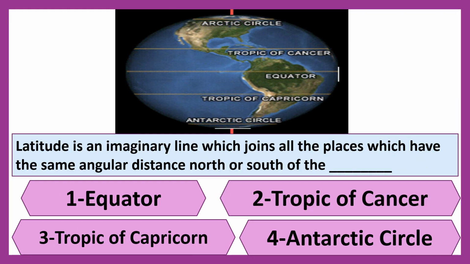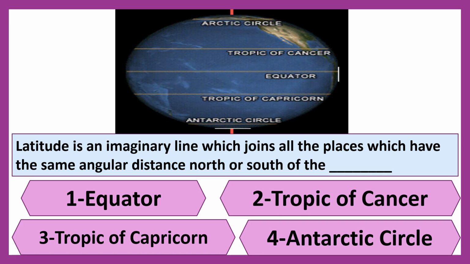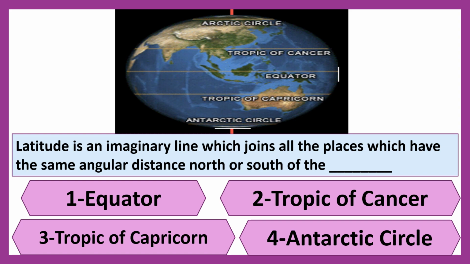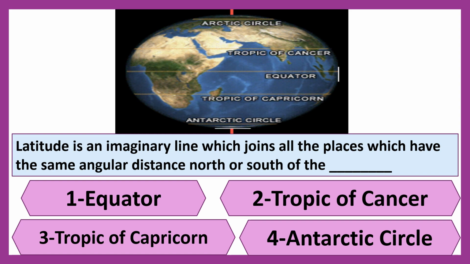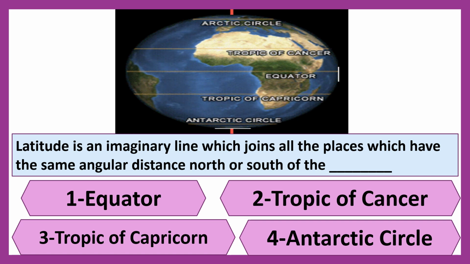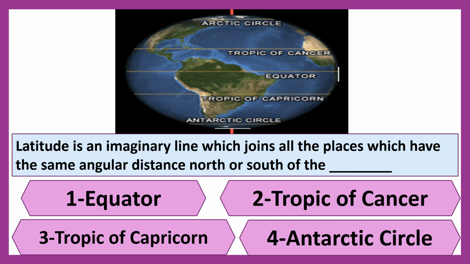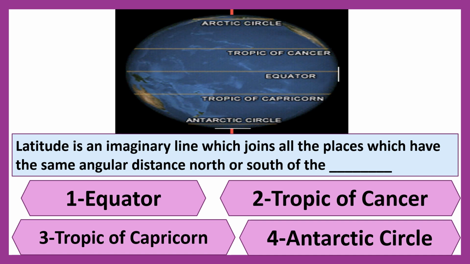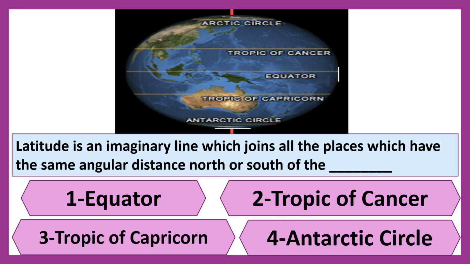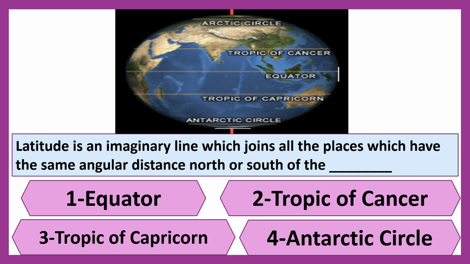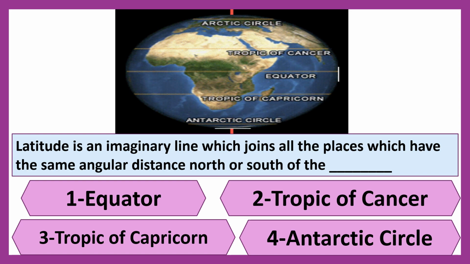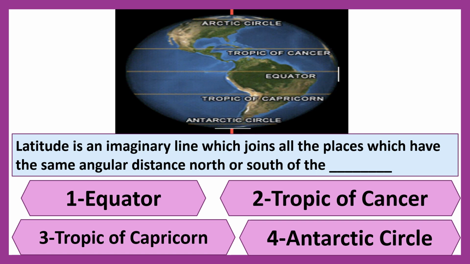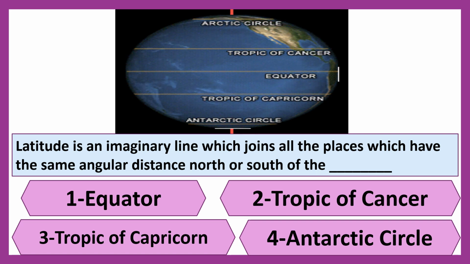Now next question is, latitude is an imaginary line which joins all the places which have the same angular distance north or south of the dash. Listen one more time here. Latitude is an imaginary line which joins all the places which have the same angular distance north or south of the dash. First option is equator, second is Tropic of Cancer, third one is Tropic of Capricorn, and fourth is Antarctic Circle.